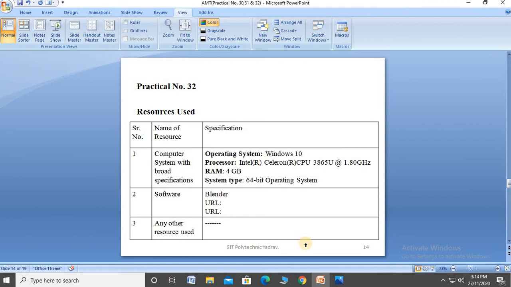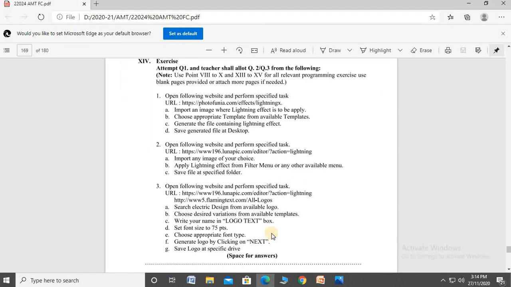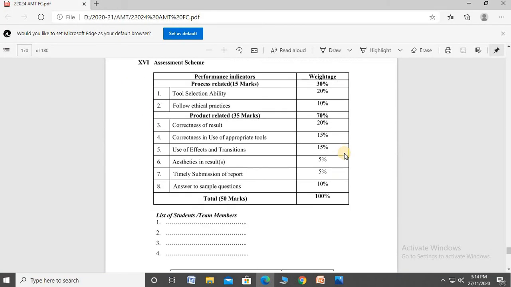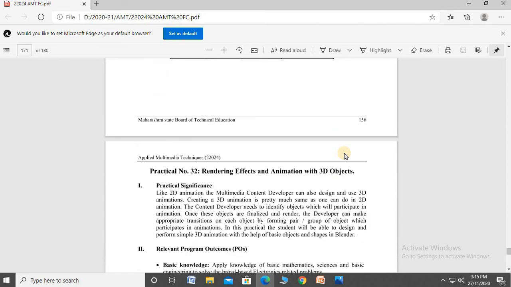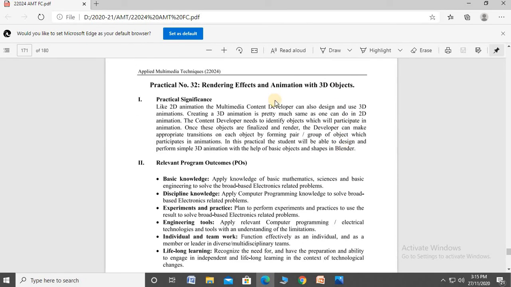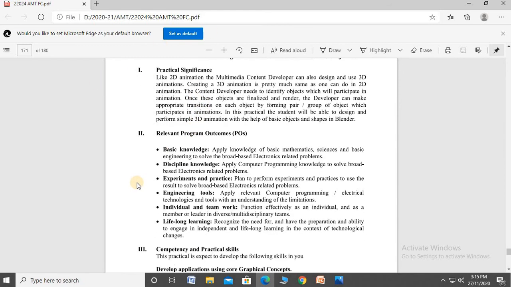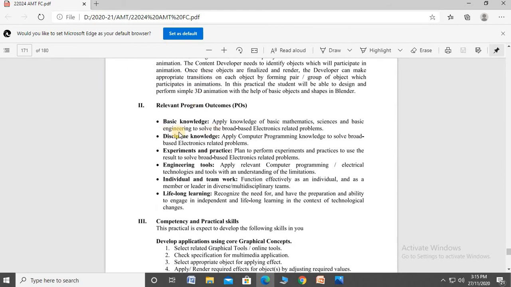Okay. After that, practical number 32, write the URL given in your lab manuals. Practical number 32. This is the last practical. Rendering effects and animation with 3D object. Okay, these are the practical significance for the program outcomes: basic knowledge, discipline knowledge, experiments and practices, engineering tools, individual teamwork, lifelong learning.